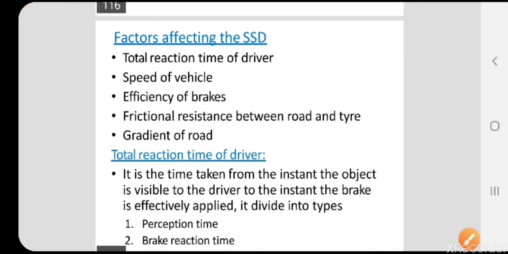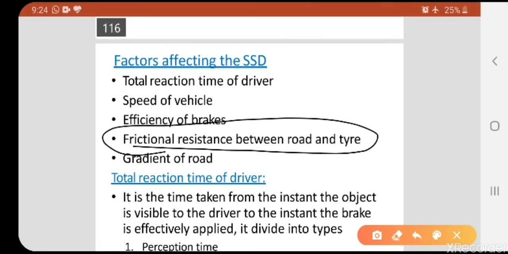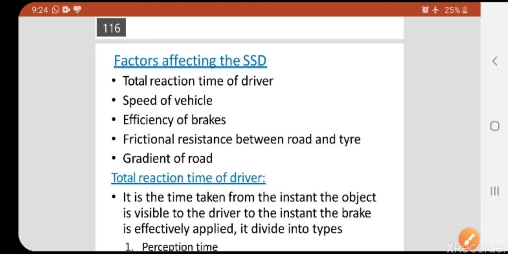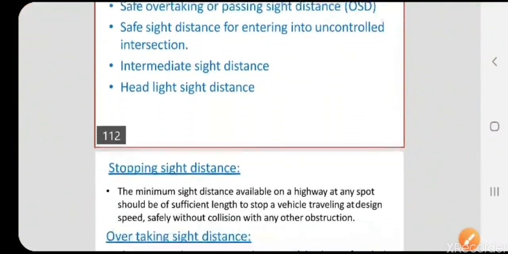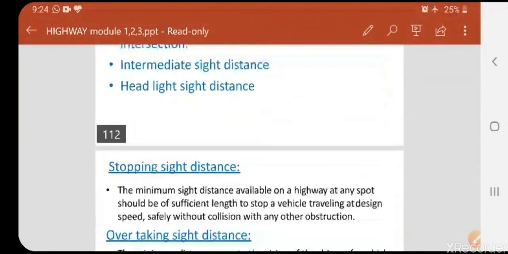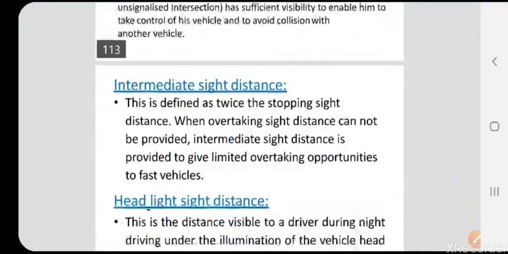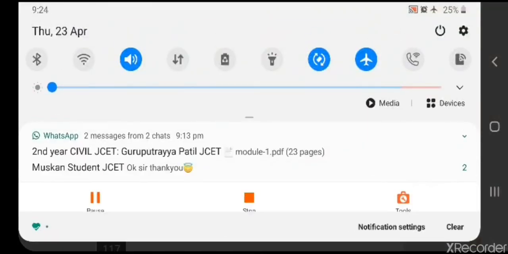The next one is frictional resistance between the road and tire. Obviously, it depends on whether the road is a flexible pavement or rigid pavement, because we can control more easily on one than on the other.